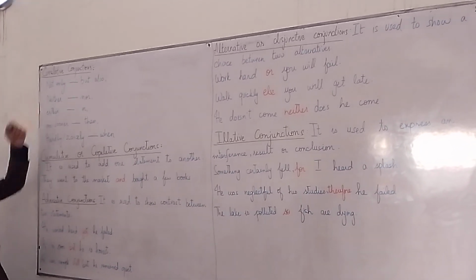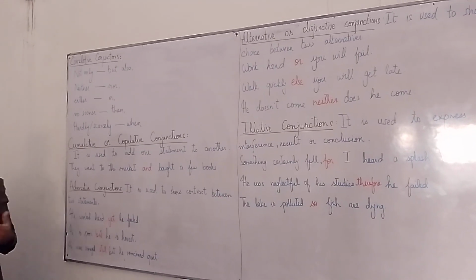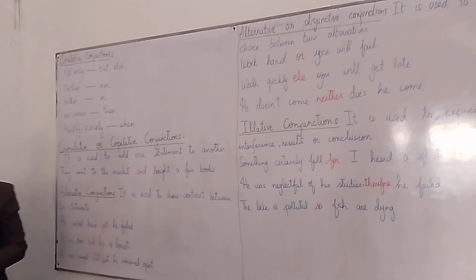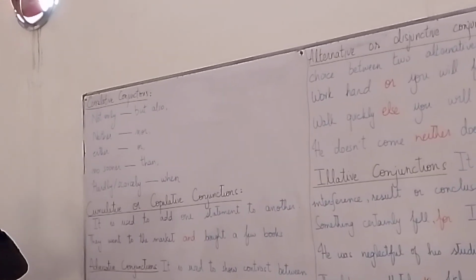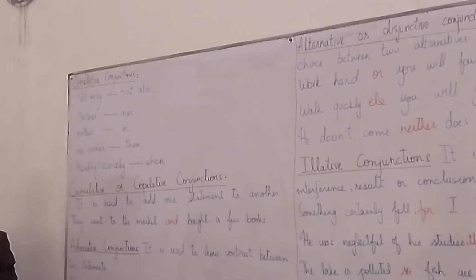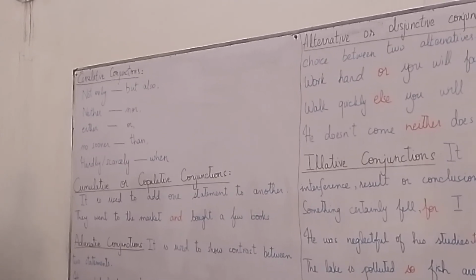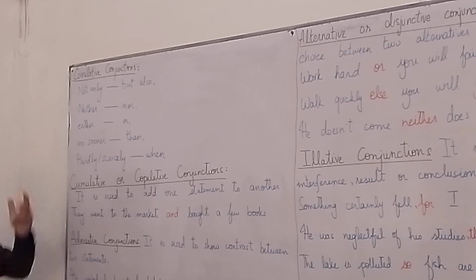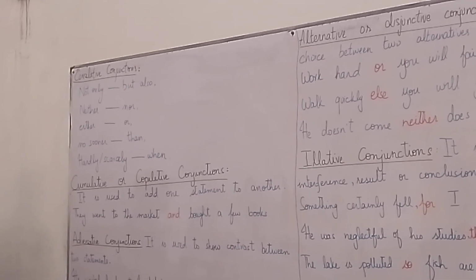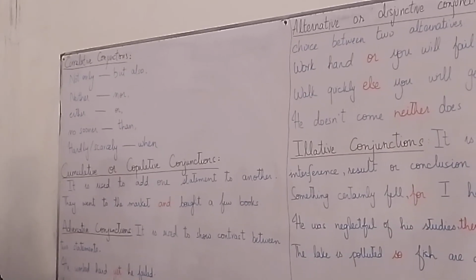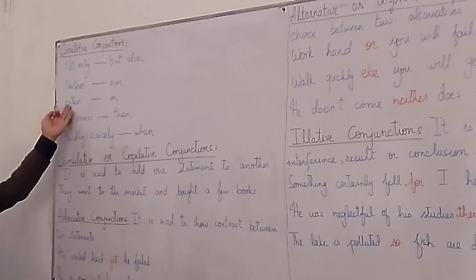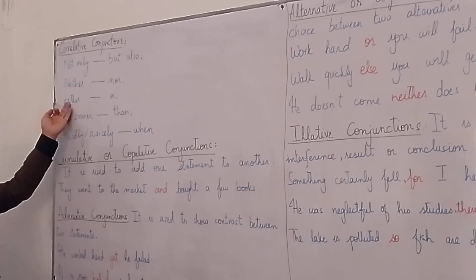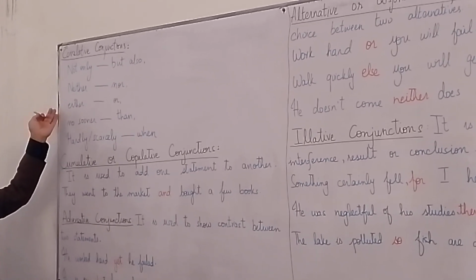And let's start. Correlative conjunctions. They are also called paired conjunctions. They are used in pairs. Clear? For example, not only but also. He is not only rich but also a good person. Clear? Next one. He is not only poor but also honest. Next one, neither nor, then either or. We also use either and or.